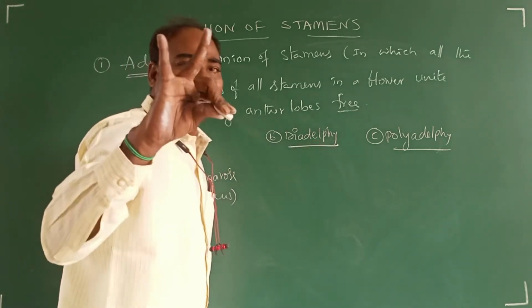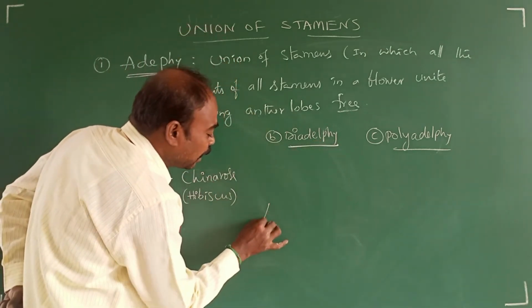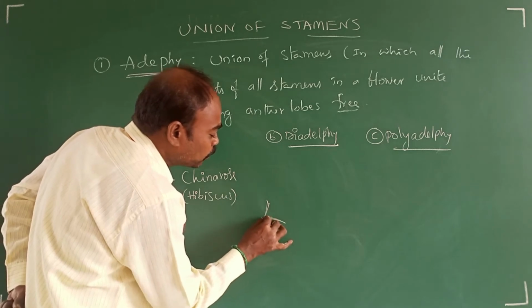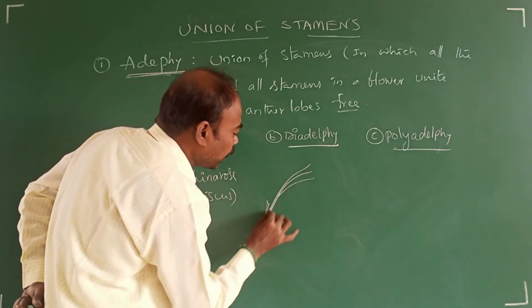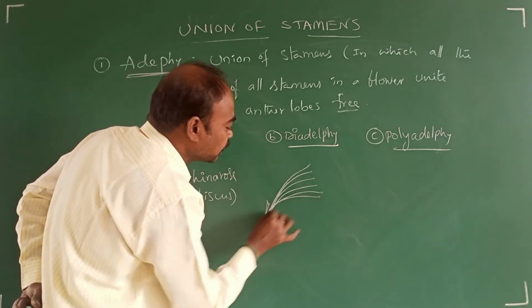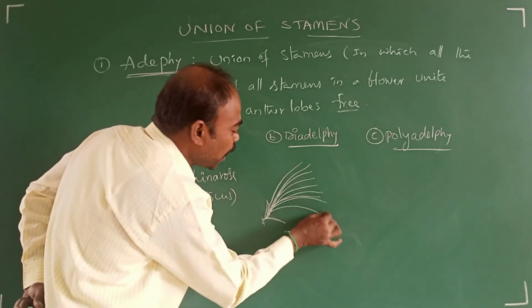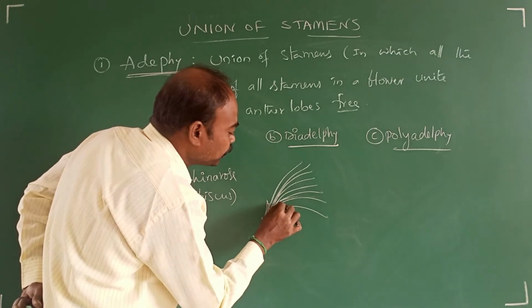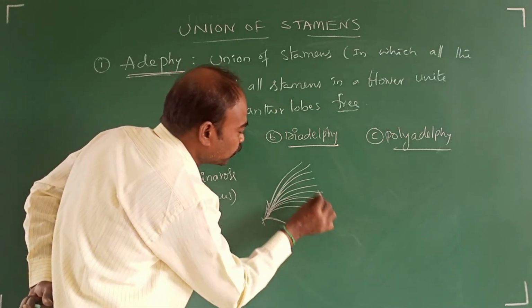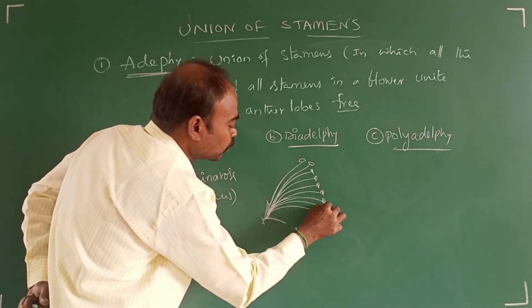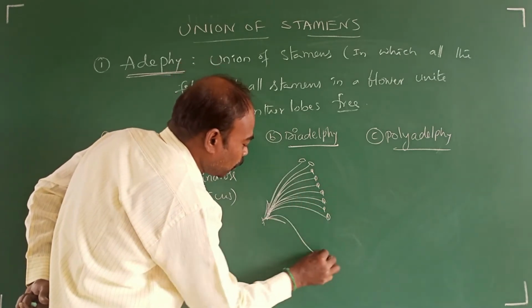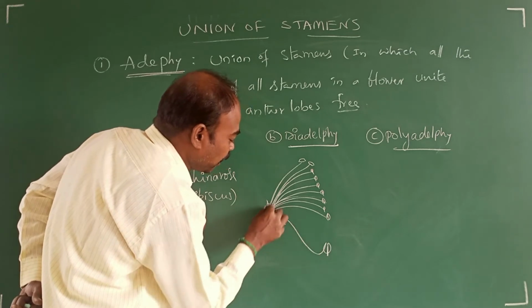What is diadelphi? Two bundles. In a flower like Pisum sativum, 1, 2, 3, 4, 5, 6, 7, 8, 9, and one was a separate bundle.